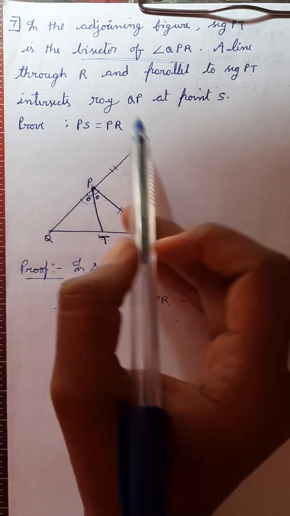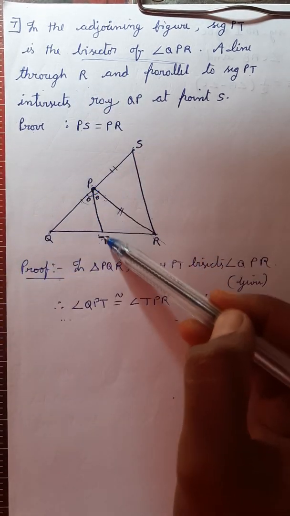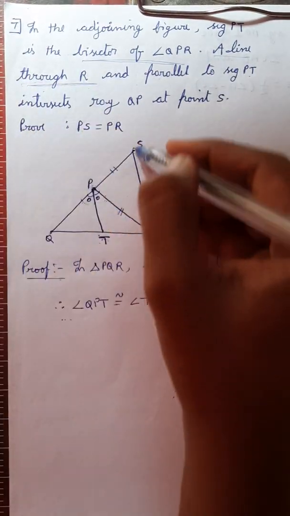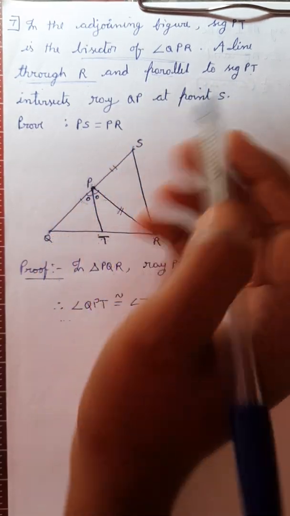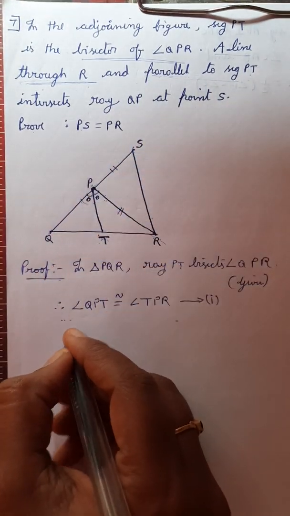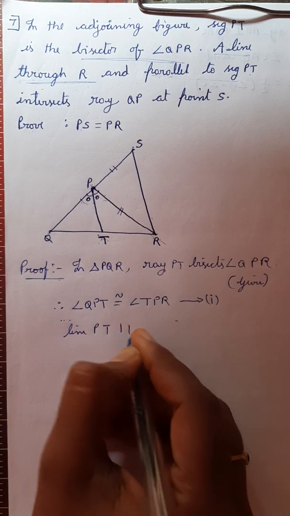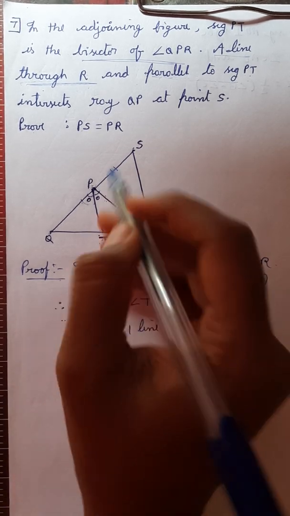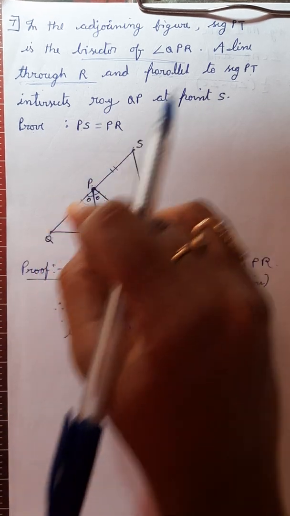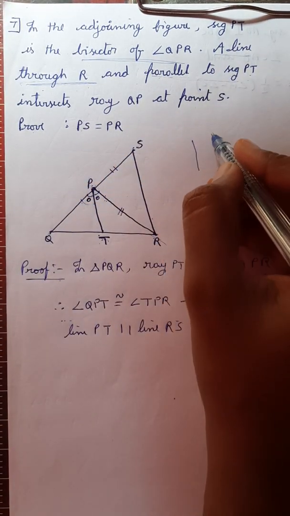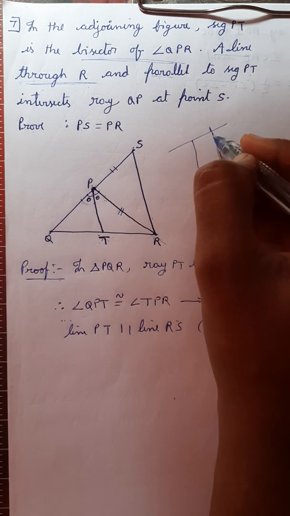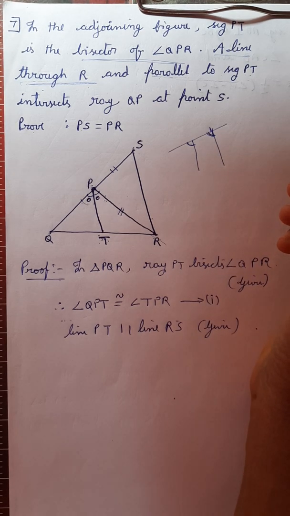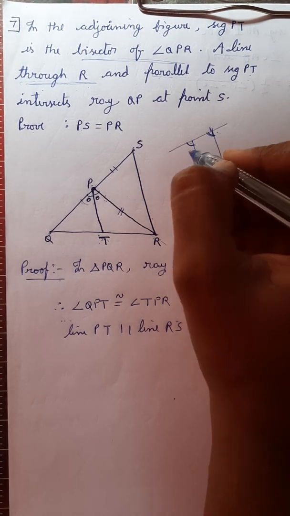So next, line PT and RS. Line PT and RS are parallel. See the statement given: a line through R. The line through R is SR and it is parallel to PT. So we will write line PT is parallel to line RS. This is also given in the question. If we consider these two as parallel and this as a transversal, two lines parallel and one transversal, what happens? These two angles are congruent, corresponding angles we can say.